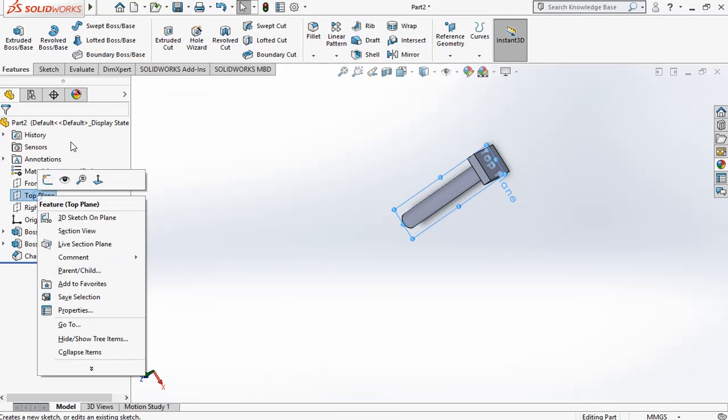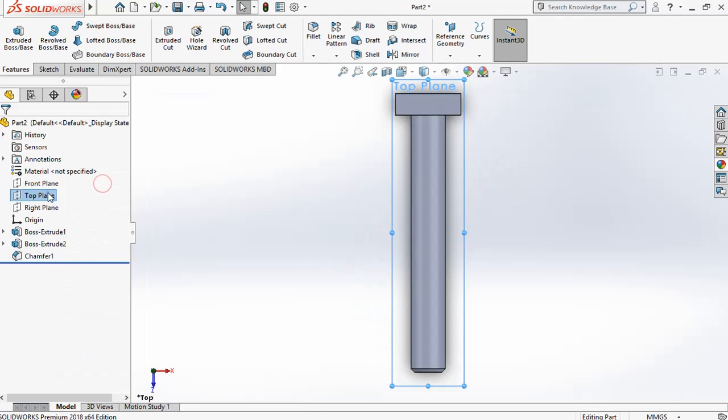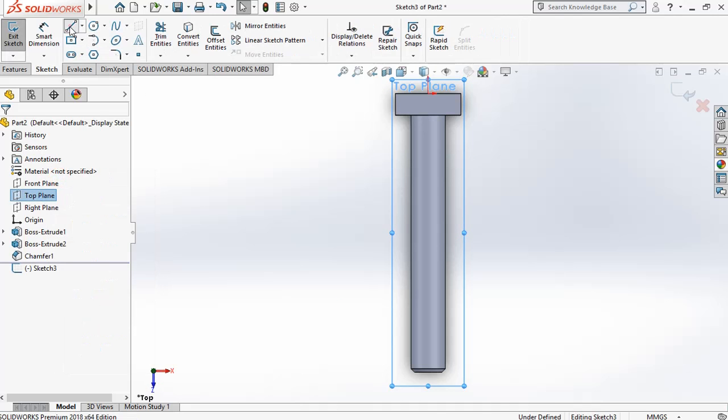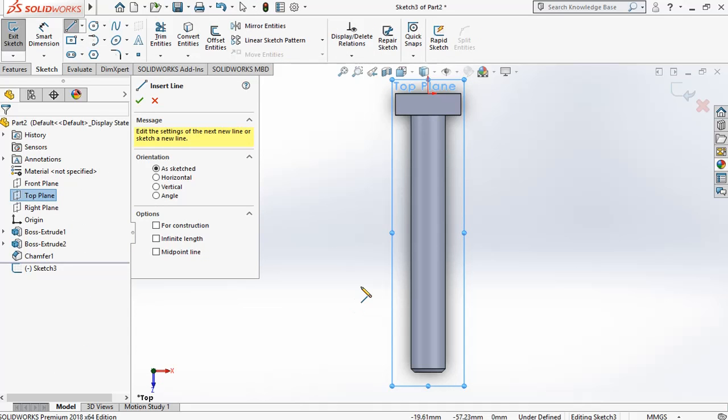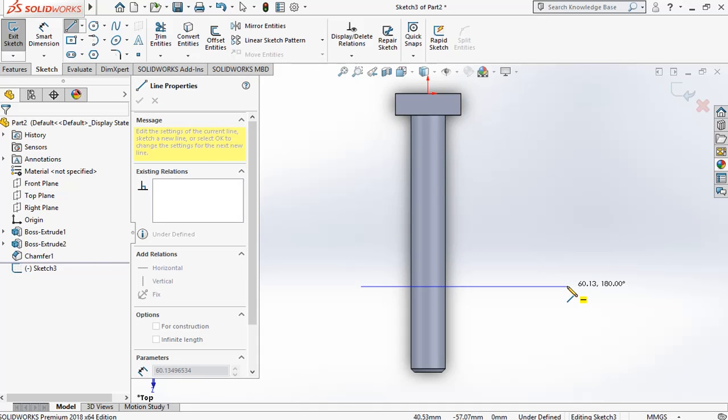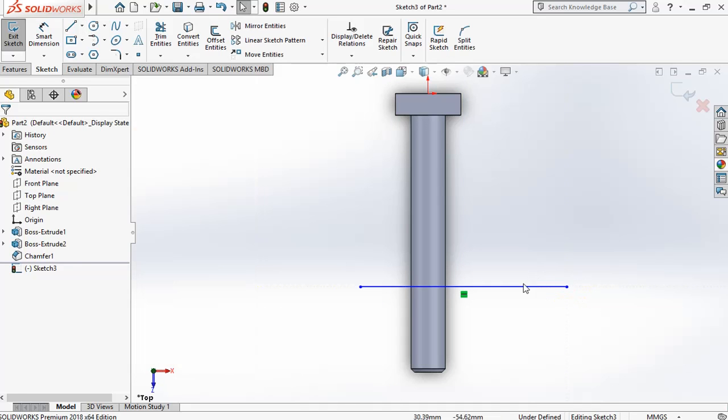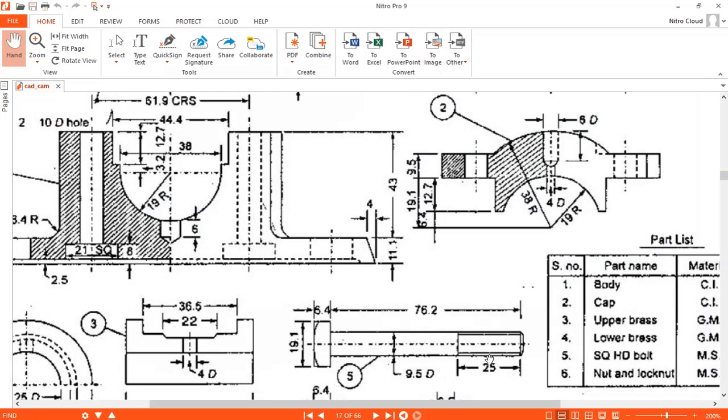So choose the top plane, make it normal, and draw a sketch here, a horizontal line. Okay, and the distance was 25.